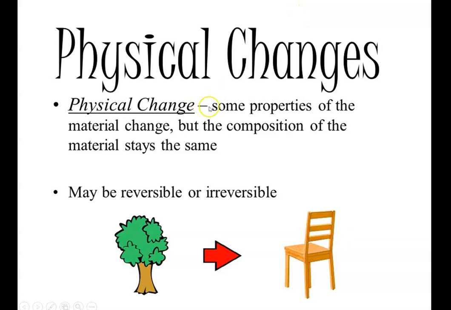Physical changes are the changes in which only some of the properties of the material will change, but the composition of the material stays the same. That means the molecular arrangement of the material will not change. Only the form, shape or size will undergo the change. Physical changes are of two types, reversible and irreversible.